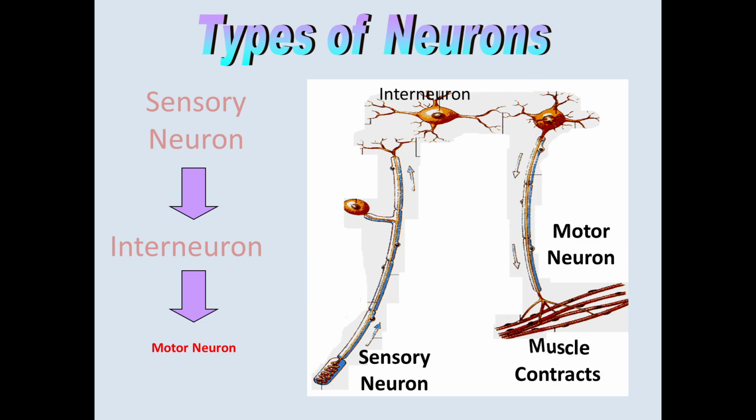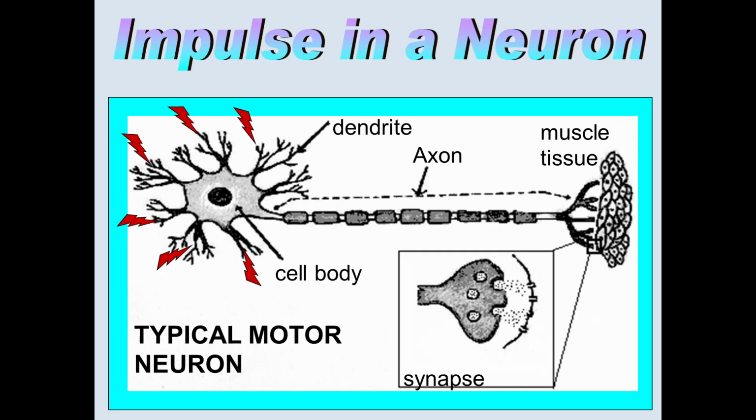Then the muscle contracts. Irritability and coordination. Nerve impulses are carried to the neurons or the nerve cells.